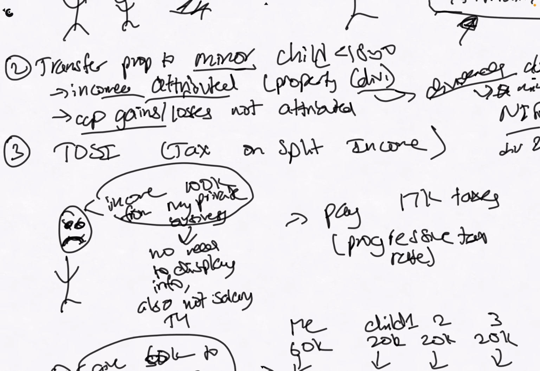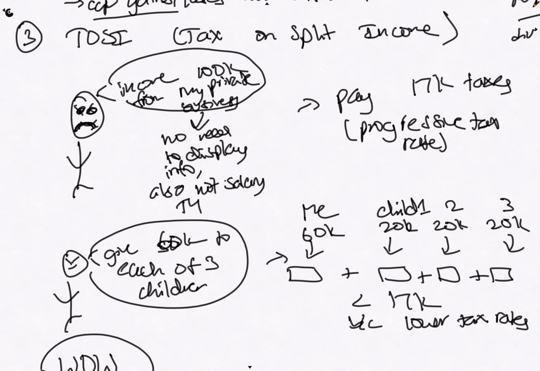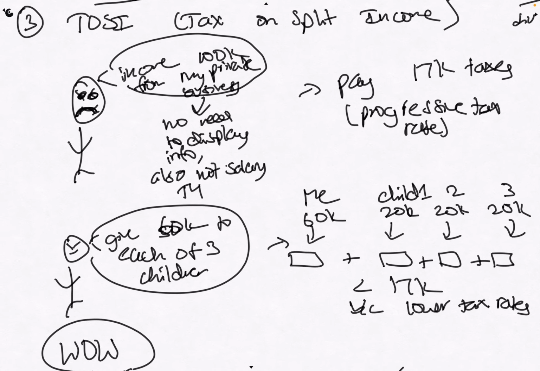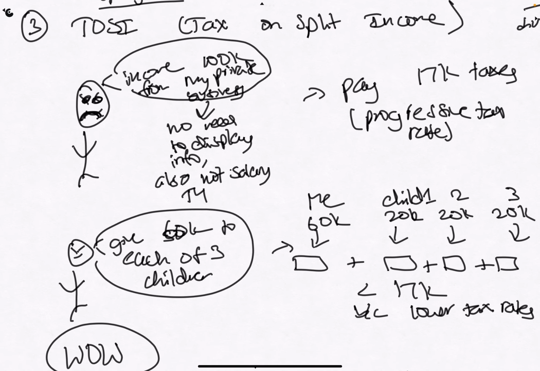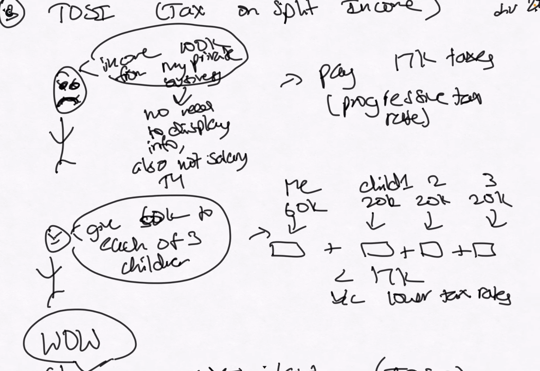So if we would actually sell it, it's a big deal. It's not like a little transfer between family, okay? TOSI, this is a big deal. This is actually why I even made this video, and then I started adding in other stuff. TOSI is tax on split income.